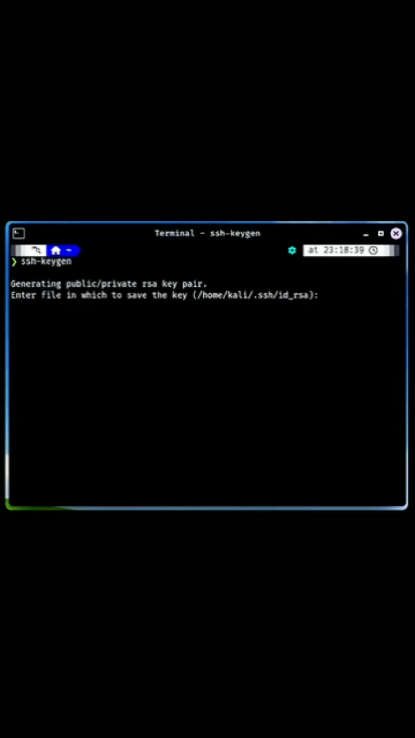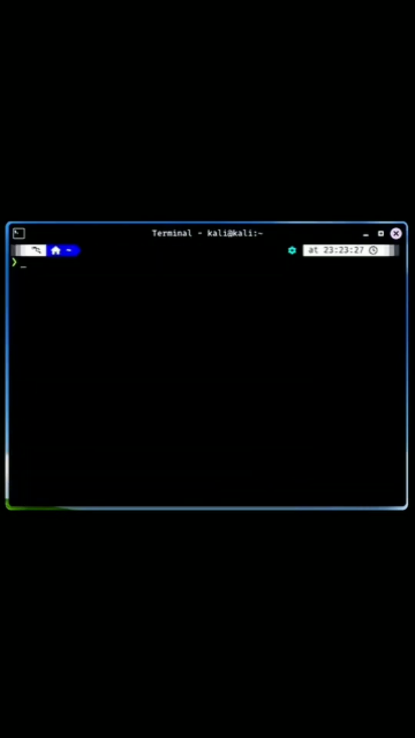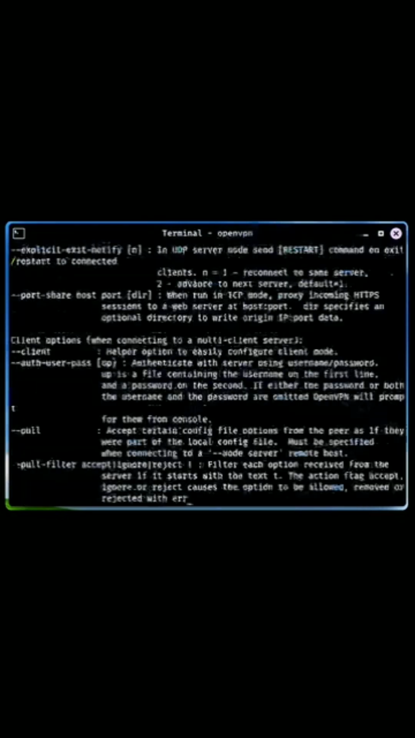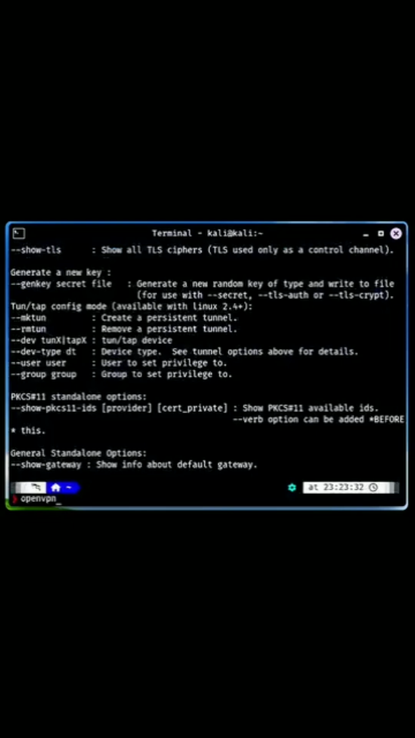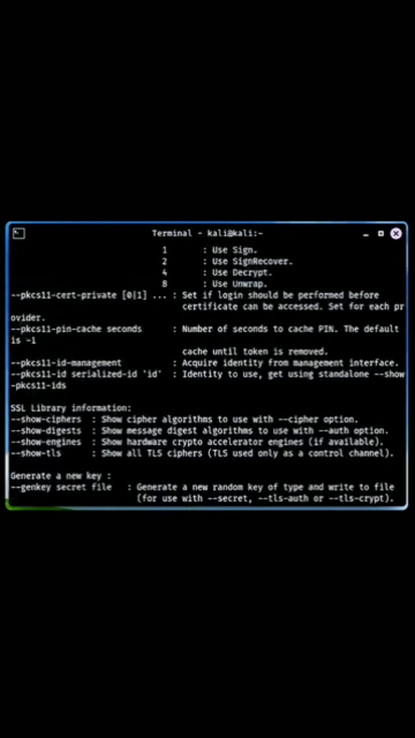SSH keygen. Use this command to generate SSH key pairs for secure authentication when connecting to remote systems, enhancing security by avoiding password-based logins. OpenVPN, a widely used VPN server and client software, OpenVPN enables secure, encrypted connections over the internet, providing privacy and access to remote networks.